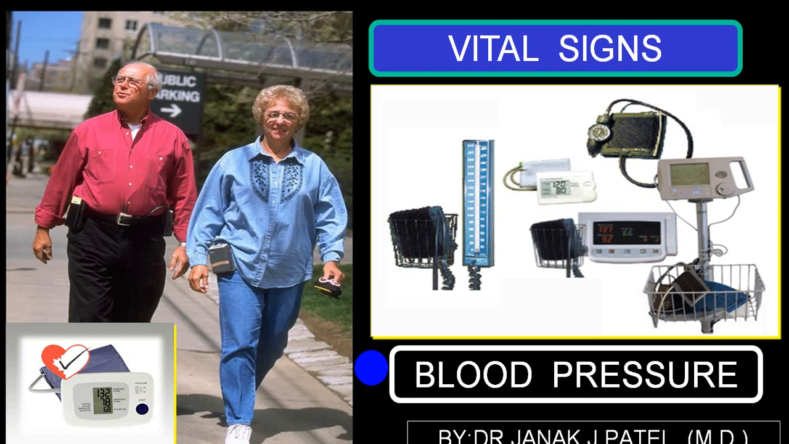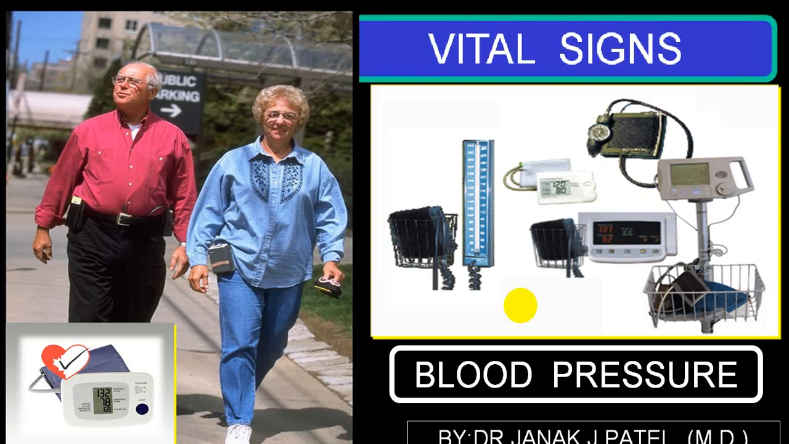There are a lot of different types of instruments which are available. Say this is mercury, this is digital, this is ambulatory. So there are a lot of different types of instruments which measure the blood pressure. But accurate measurement of a blood pressure is very important. So while you are measuring a blood pressure, your technique should be good so that you get almost negligible error. Ideally that should be no error.